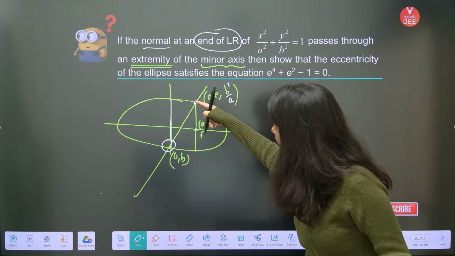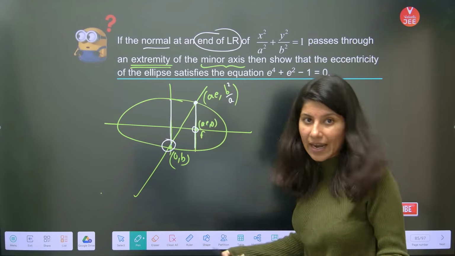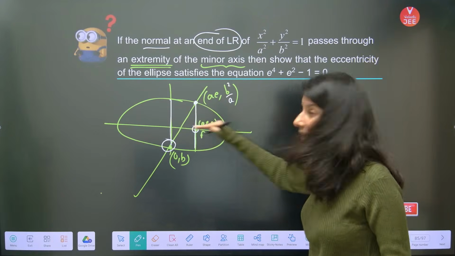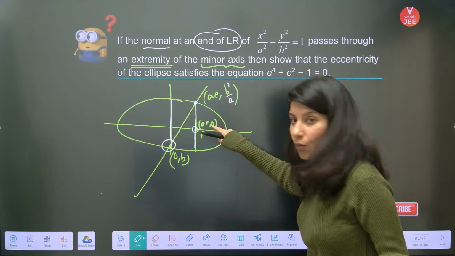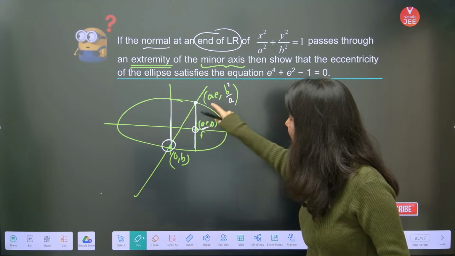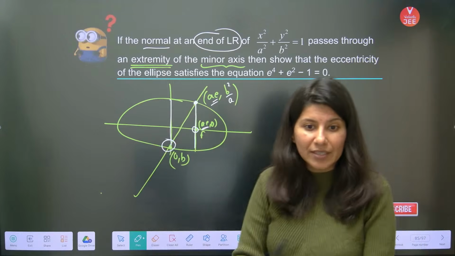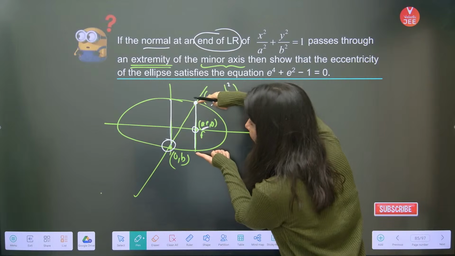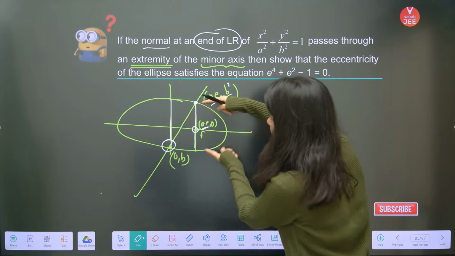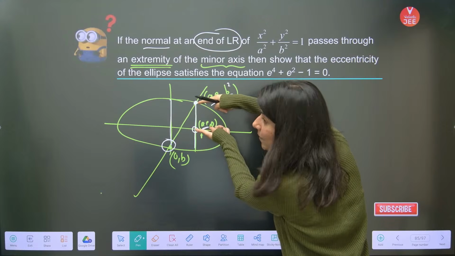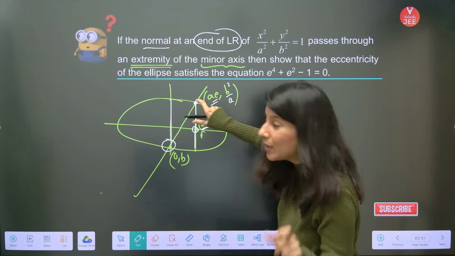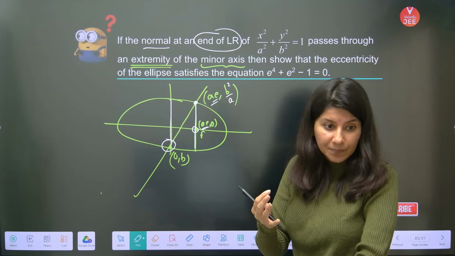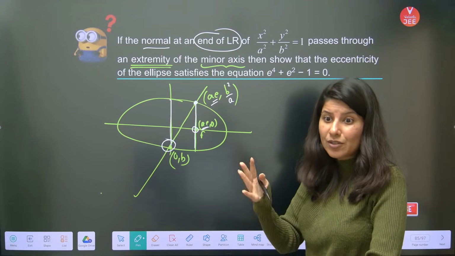X coordinate, now just tell me, if this is your focus and you know latus rectum is passing through focus and perpendicular to your major axis, so (ae, 0), the x coordinate of this focus will also be the x coordinate of this point. Yes or no? Point number 2, do you know the length of latus rectum? Yes ma'am, 2b square by a. So if this length is 2b square by a, this length will be b square by a. So this is the y coordinate, b square by a. Correct or not?